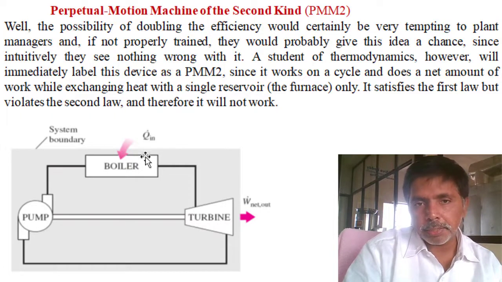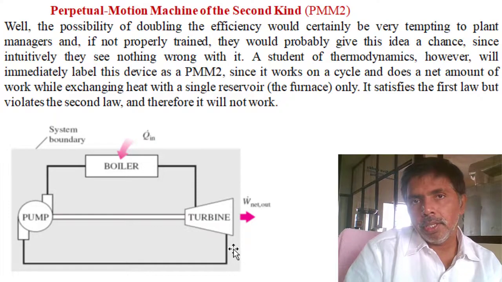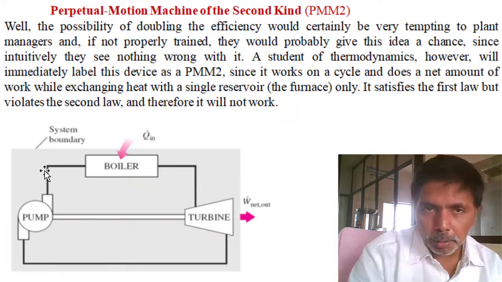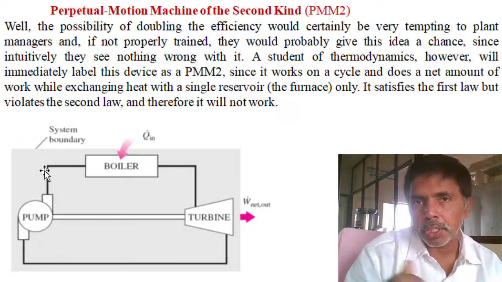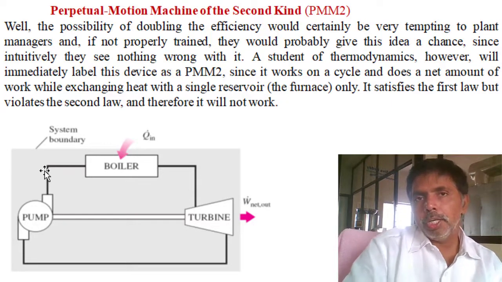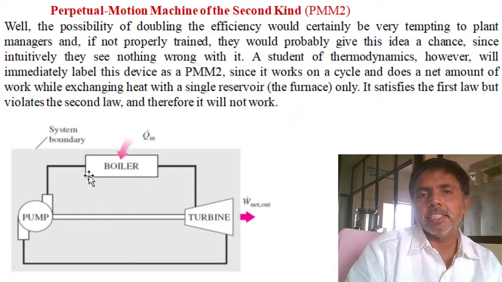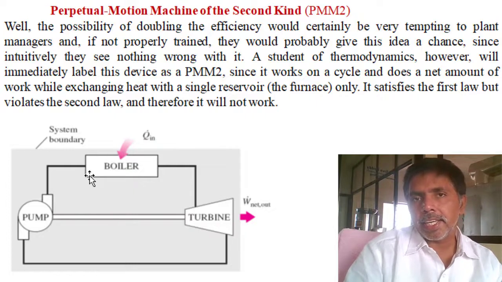But by this assumption, whatever steam I expand from boiler pressure to turbine pressure, the same steam again I want to compress from condenser pressure to boiler pressure. Almost the same energy requirement is there. Where is the work output? So this proposal is also practically not feasible. Why? Because single reservoir heat engine construction is practically not acceptable.